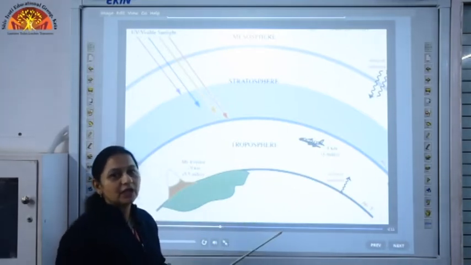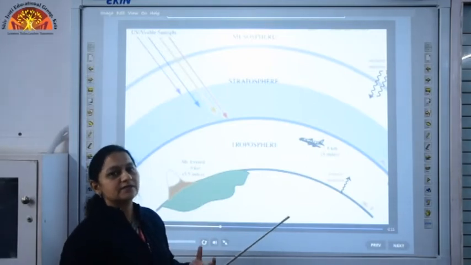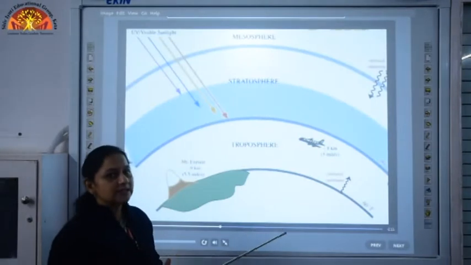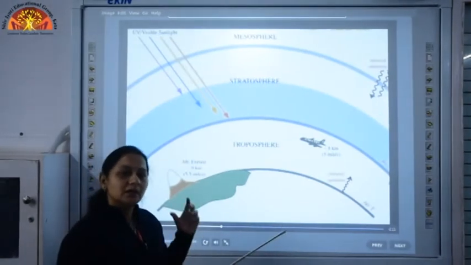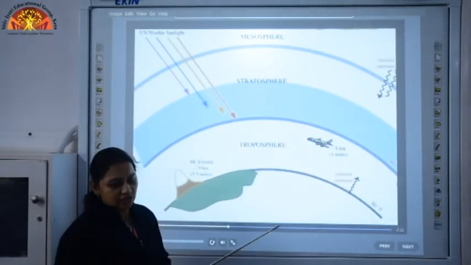So, in another way we can say that the atmosphere is also protecting us from the ultraviolet rays of the sun. And what is it that is protecting our earth? The ozone layer, which is present in the stratosphere region.